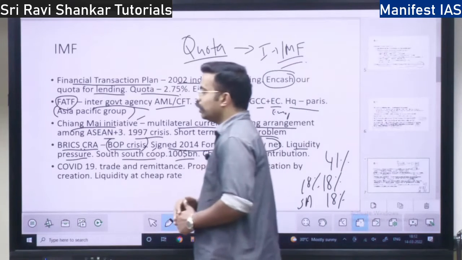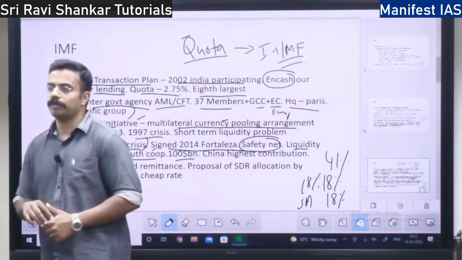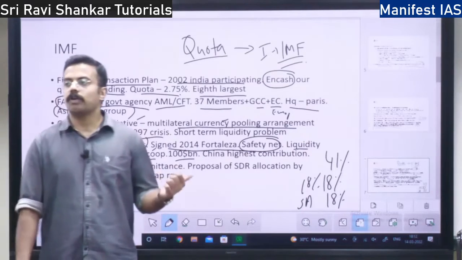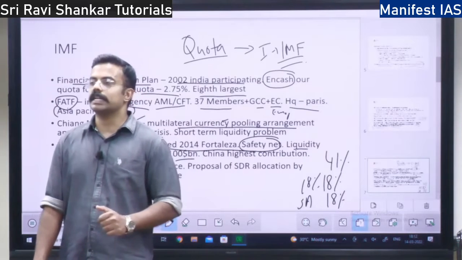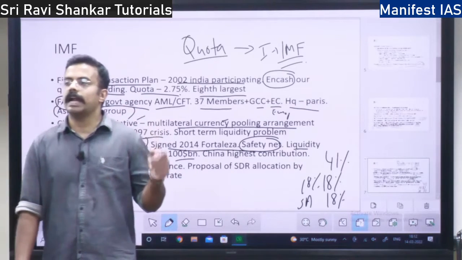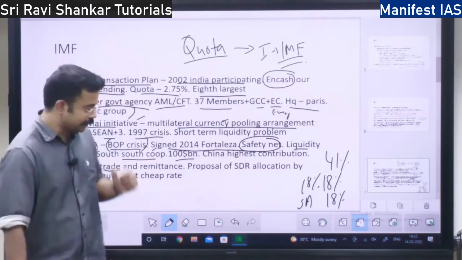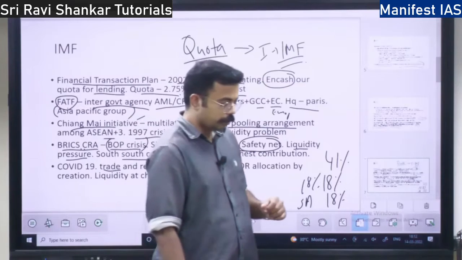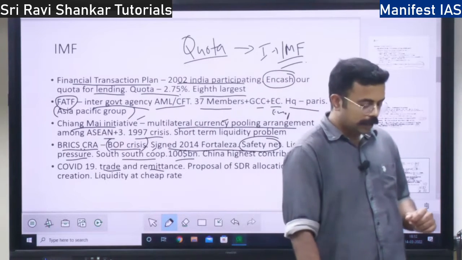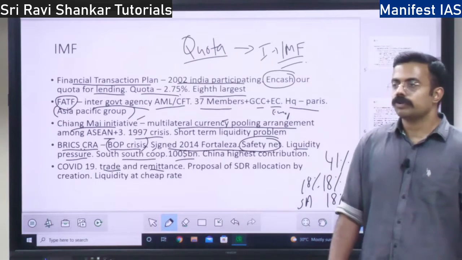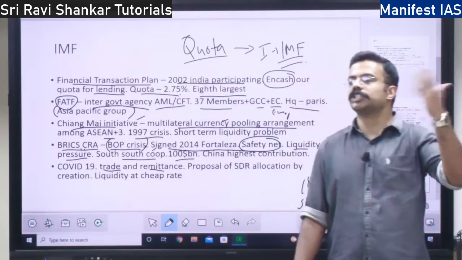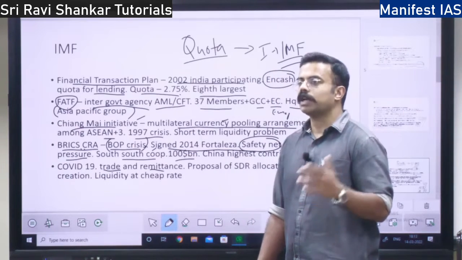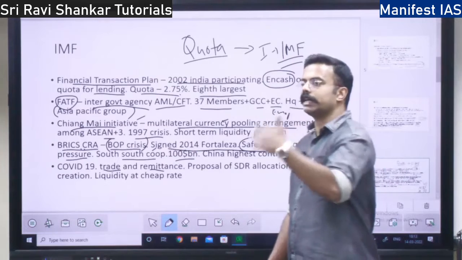COVID-19, what is the role of the IMF? Right? Trade decreased during COVID-19. Trade came to a standstill. There was no movement of ships and aircraft. That was the crisis. Next, remittances fell. What do you mean by remittances falling? It means whoever Indians were outside, they stopped sending money because they themselves had lost their jobs, and many people came from foreign countries to India.